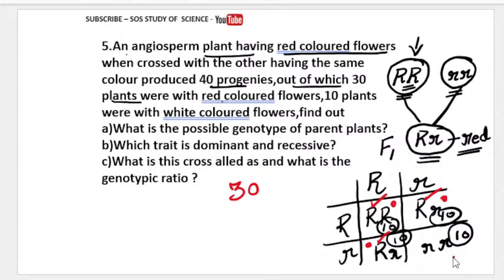That means F1 generation parent yaaragidru illi, so red has crossed with the white color flower. This is what we will call as application based question, my dear students. Okay, so now you got white color flowers. So now out of 40 progenies, 30 are red and 10 are white color. Okay, so what is my question now? What is my question further? What is the possible genotype of the parent plants?